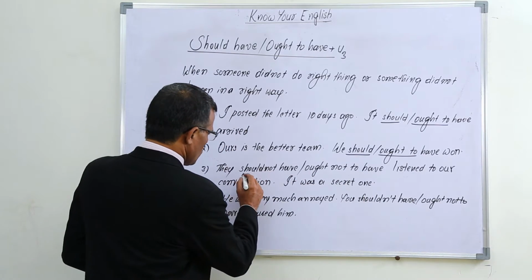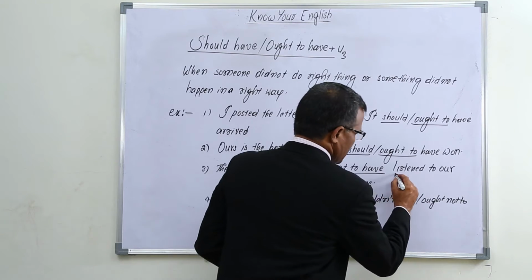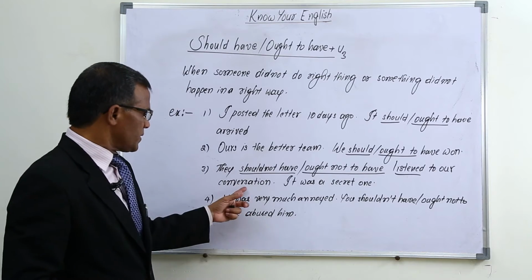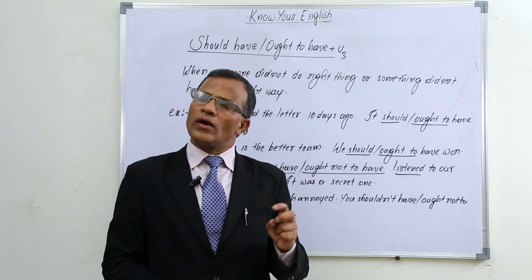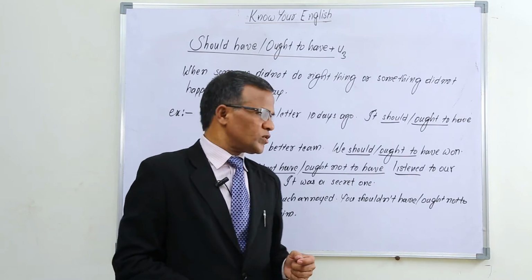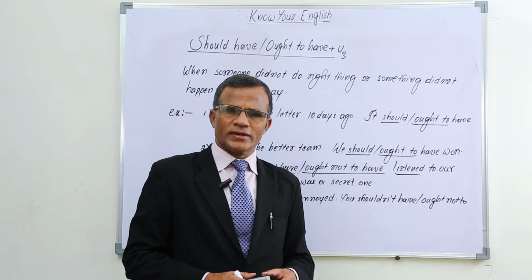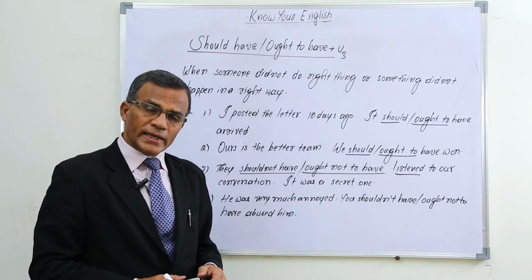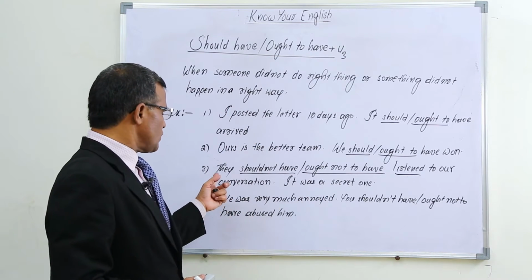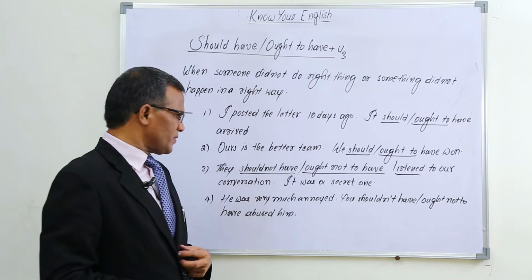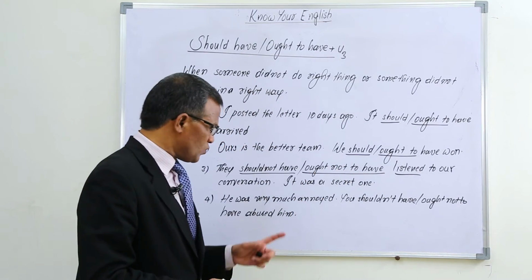listened to. They should not have or ought not to have listened to our conversation. They should not have listened to our conversation, or they ought not to have listened to our conversation. It was a secret one. Something wrong happened here. So when you feel something wrong happened in the past, we use it in this way, they should not have listened to our conversation, or they ought not to have listened to our conversation.